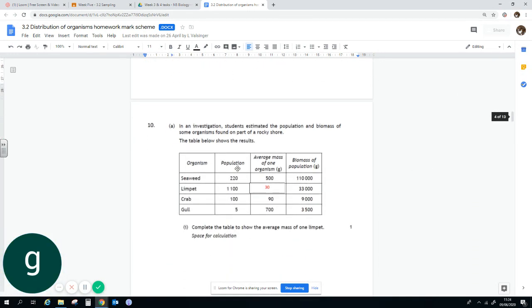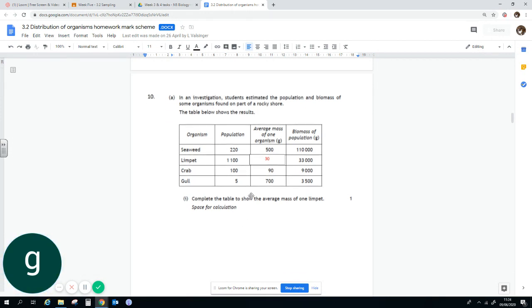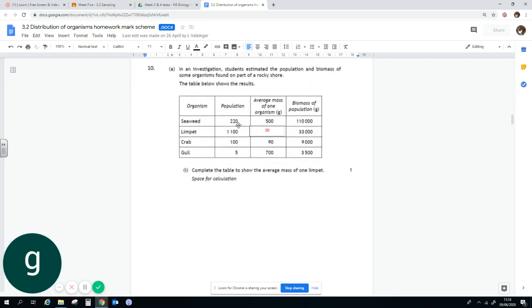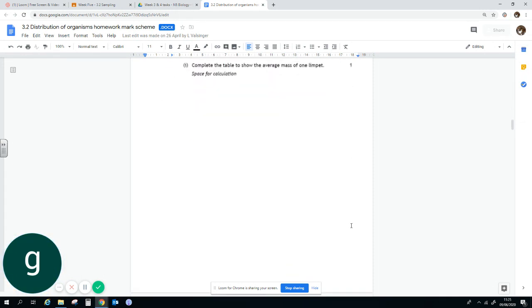So number 10, in an investigation, students estimate the population biomass of organisms. Complete the table to show the mass of one limpet. So we look at a limpet, population is 1,100, and the overall biomass of that population is 33,000. If you divide 33,000 by 1,100, you get 30, which means on average, that's how much the limpet weighed in grams.